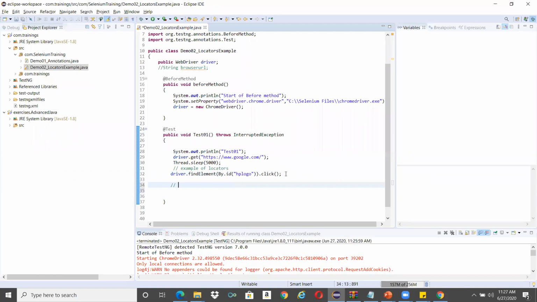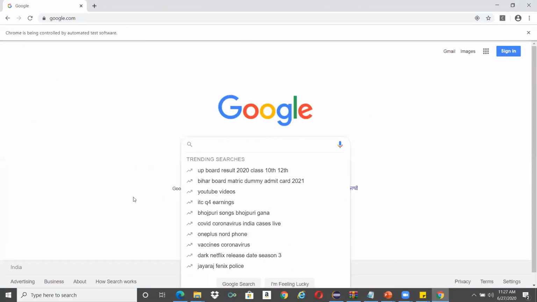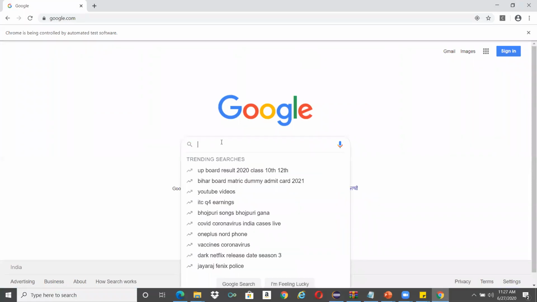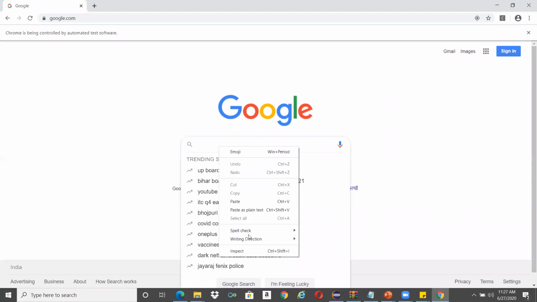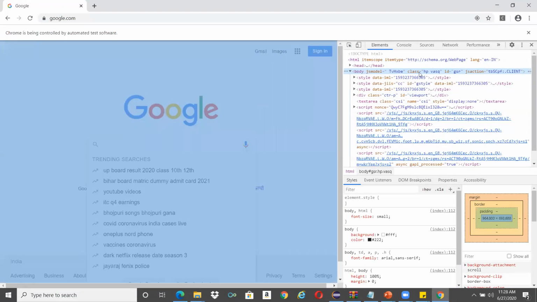Now we will try to write something in the text box. So I want to write something in this particular text box, like "Welcome to learning Selenium" or something like that. Right click on the object that we want to identify and click on Inspect. Then you'll have all the DOM opened.